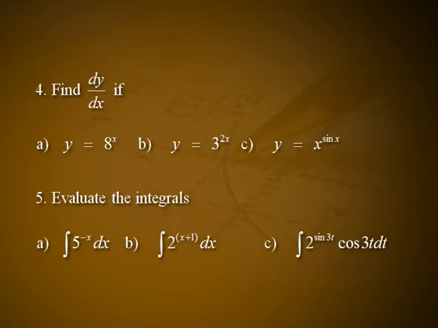Fourth one, find dy by dx if a. y equal to 8 raised to x, b. y is equal to 3 raised to 2x, c. y is equal to x raised to sin x. Fifth one, evaluate the integrals a. integral of 5 raised to minus x dx, b. integral of 2 raised to x plus 1 dx, c. integral of 2 raised to sin 3t cos 3t dt.